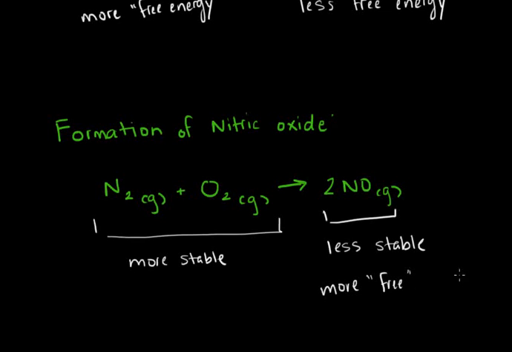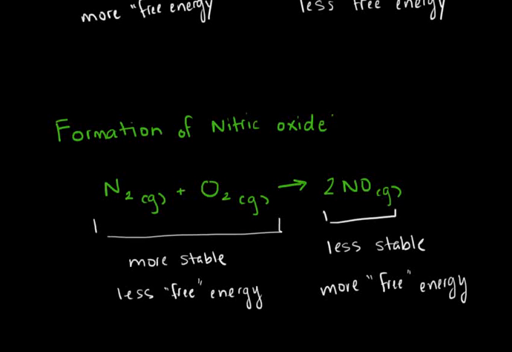There's more energy not bound up in bonds than there is on the reactant side, less free energy. The reason I'm putting free in quotation marks is that we're going to discuss a topic known as free energy in a much later video, but I use the term free here to differentiate between the energy stored in bonds and the energy available to the system. There's more on the right-hand side than there is on the left-hand side. So again, it looks like we've got a contradiction.